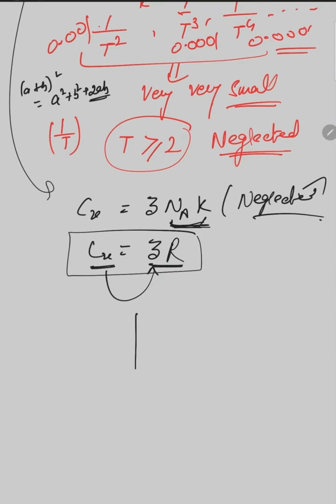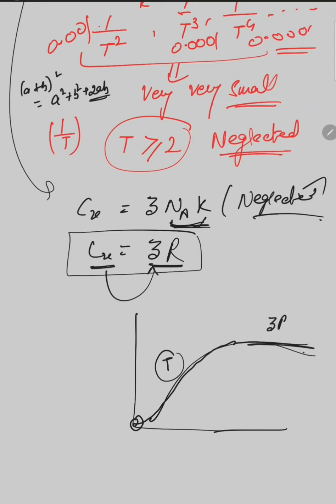So this is the concept that at low temperature heat capacity decreases and comes out to be 0, and at high temperature its heat capacity is constant and equals 3R. This is a classical concept, but classical mechanics fails to explain the lower temperature effect of heat capacity. But quantum mechanics completely explains the whole trend of the heat capacity.